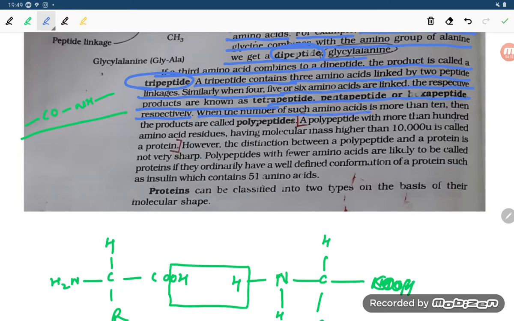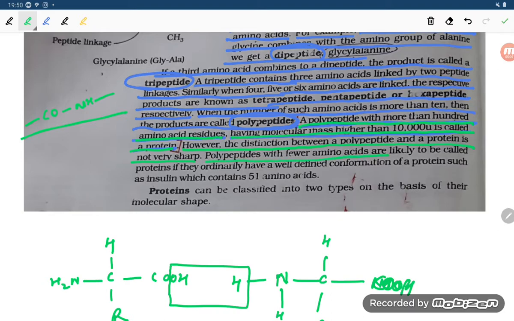When the number of such amino acids is more than 10, the products are called polypeptides. A polypeptide with more than 100 amino acid residues, having molecular mass higher than 10,000 units, is called a protein. Read it once more: a polypeptide with more than 100 amino acid residues having molecular mass higher than 10,000 units is called a protein. However, the distinction between polypeptide and protein is not very sharp.